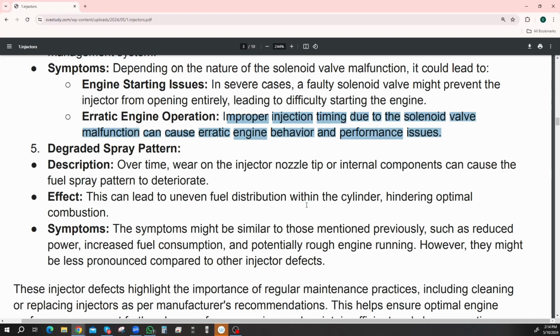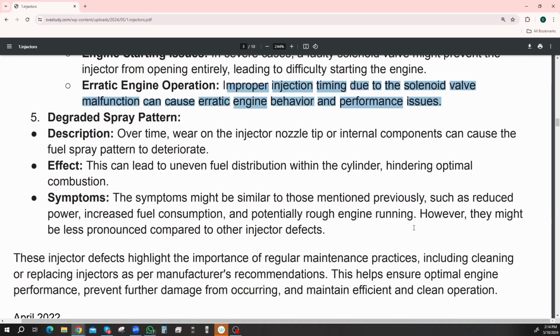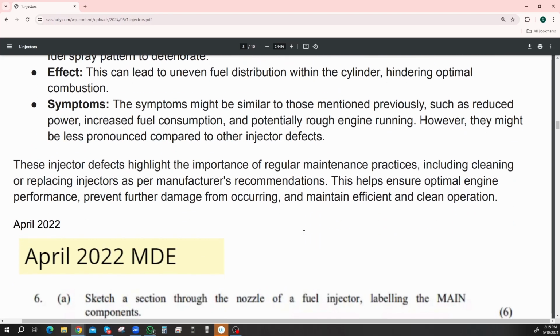The symptoms might be similar to those previously mentioned. Yes, so always the same thing. Always increased fuel consumption, reduced power, increased emissions, and potentially rough engine running. Yes, however, they might be less pronounced compared to the other injector defects.